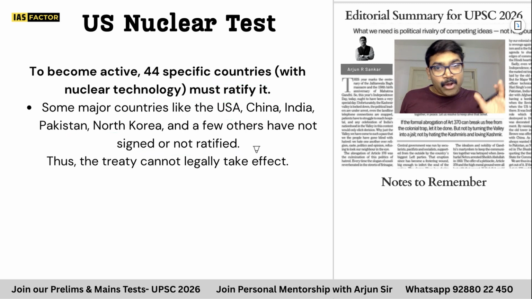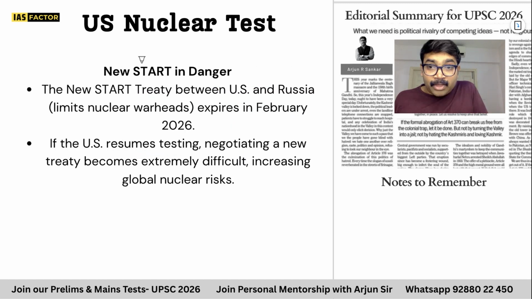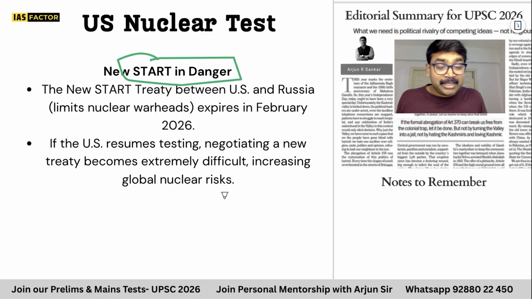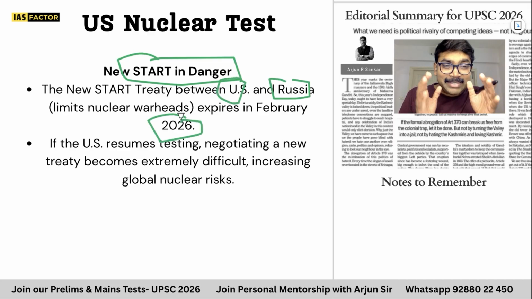And also, let me give you another example of it. Now, why are they talking about START? The Strategic Arms Reduction Treaty is actually signed between USA and Russia. And the biggest thing is 2026 is the year this START is expiring. Both the countries that signed START need to limit their nuclear warheads. So this is also in discussion.